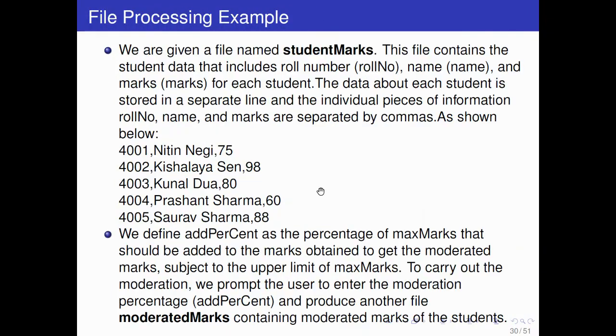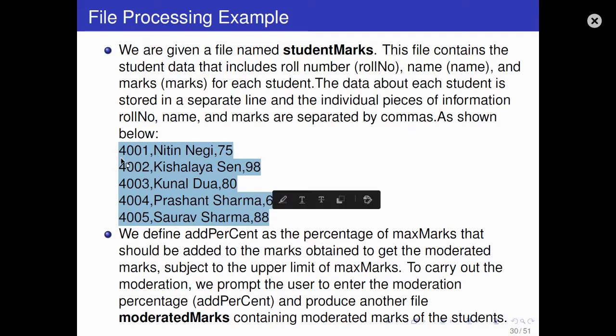So now we have a few more examples. There are two examples here, file processing examples. Look at it carefully. We are given a file named student marks. This file contains student data that includes roll number, name, and marks. For example, it contains roll number 4001, name Nitin Negi, marks 25, and so on.